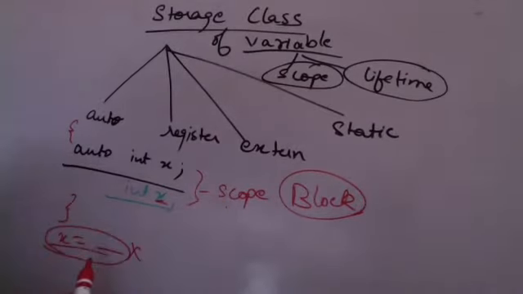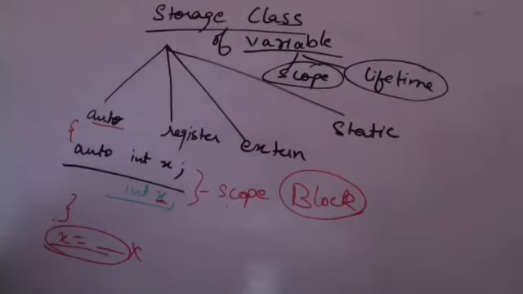Where can I use the variable? So within whichever block the variable is defined, auto means जिस भी block के अंदर you are giving the variable, within that block is the scope of the variable. It can be inside a function, it can be inside a for loop, it can be inside another if function or whatever. The block is the scope for the automatic variables. What is the lifetime of the variable?